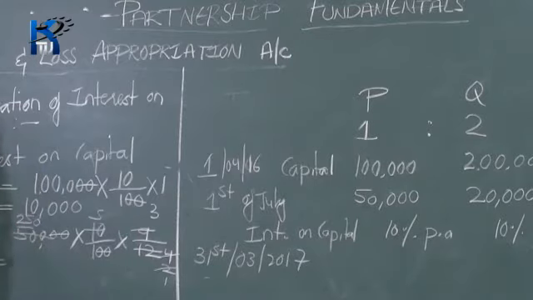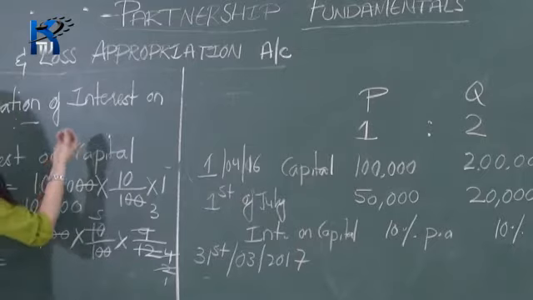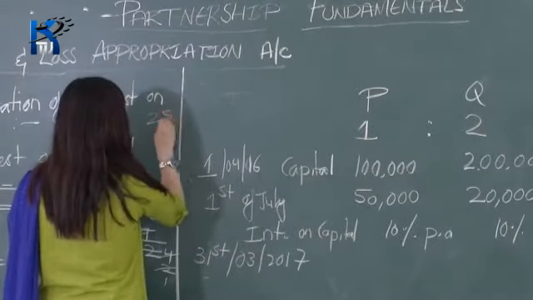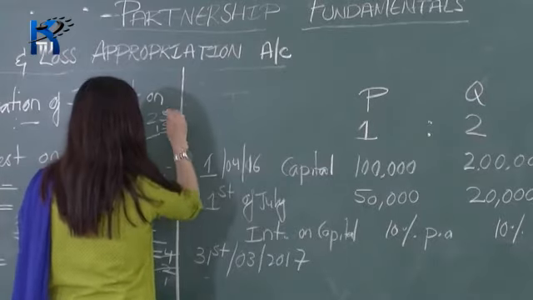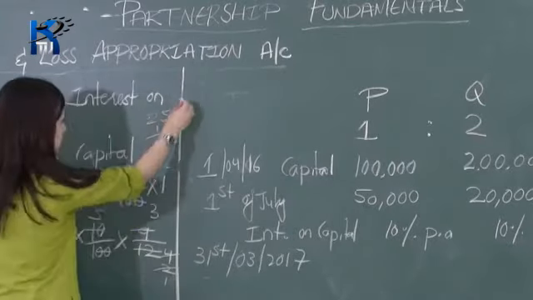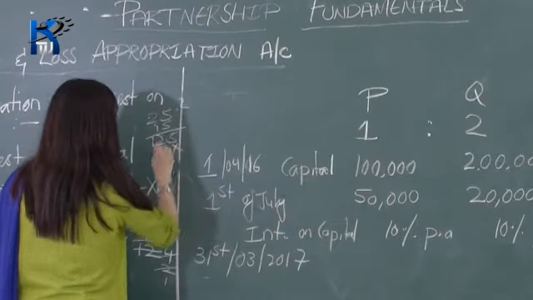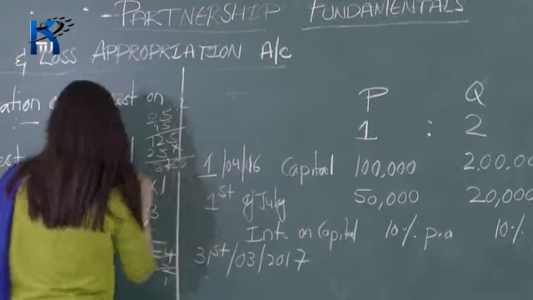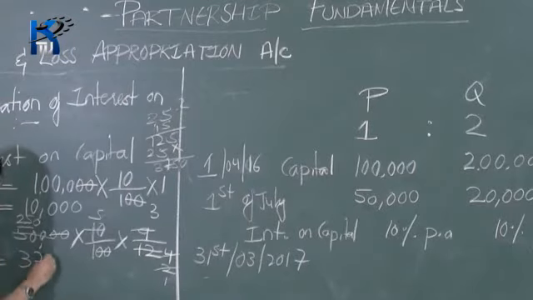So 250 into 15, and this gives you 3750.